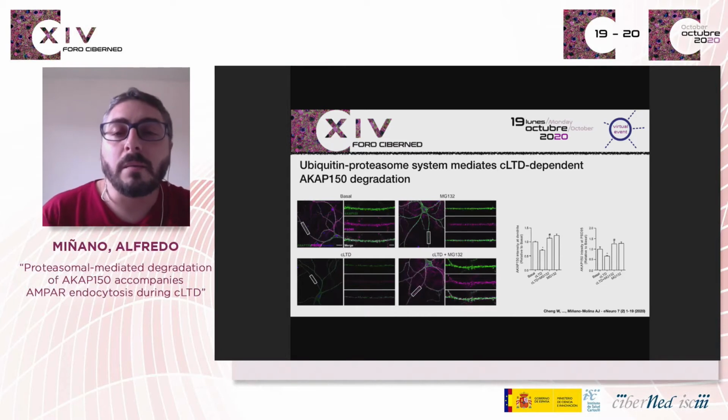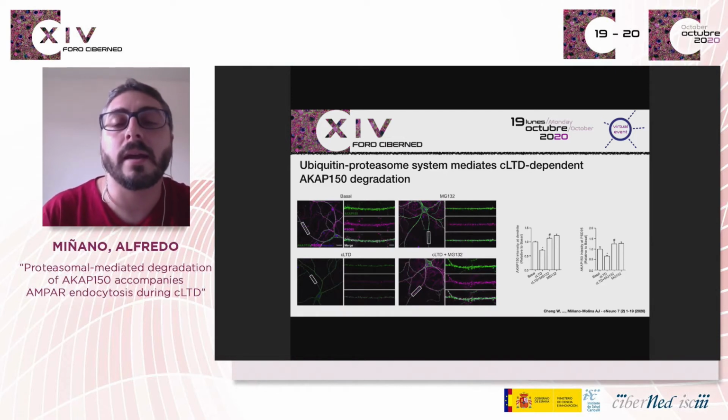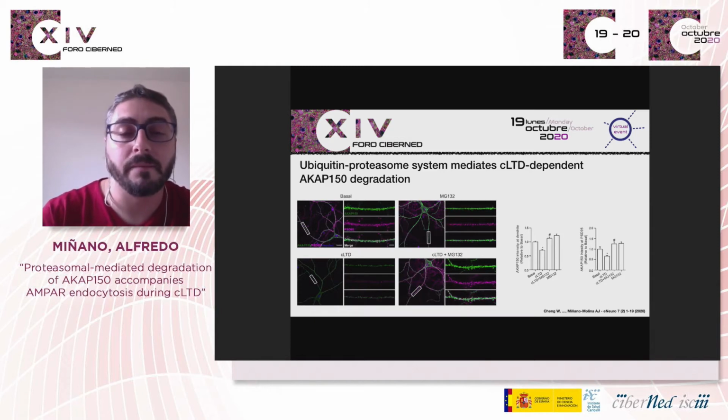We assessed AKAP levels by confocal microscopy, pretreating neurons with a specific inhibitor of the proteasome activity, MG132. We observed a significant reduction in AKAP immunoreactivity at dendrites after chemical LTD that was blocked by MG132 application. Moreover, we analyzed AKAP levels at PSD95 clusters, and we observed that MG132 was able to maintain AKAP at the synapse after chemical LTD. Our data suggest that not only the redistribution of AKAP, but also its degradation may play a role in the early stages of LTD.